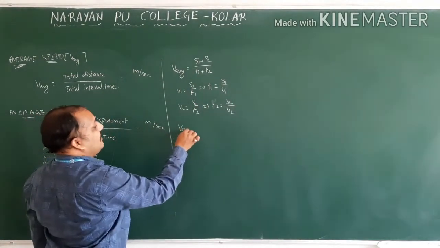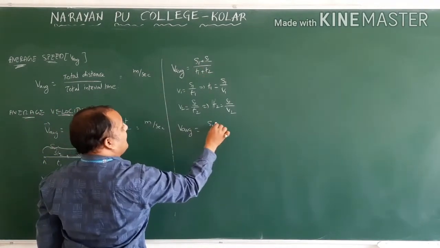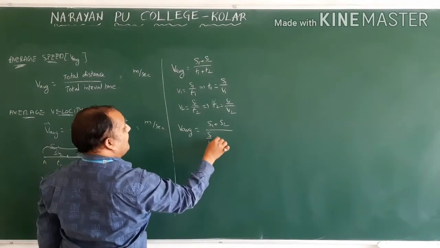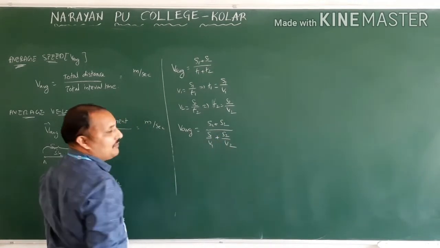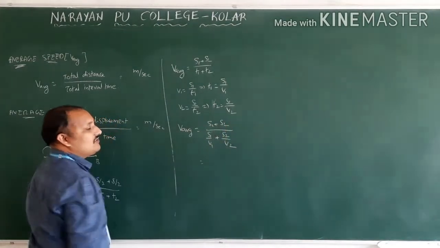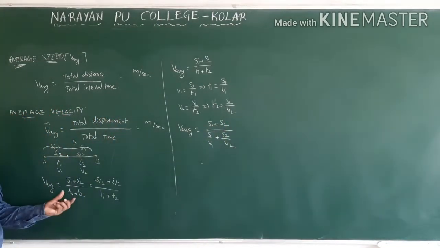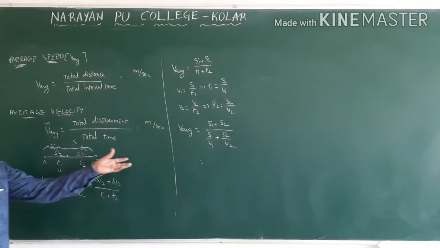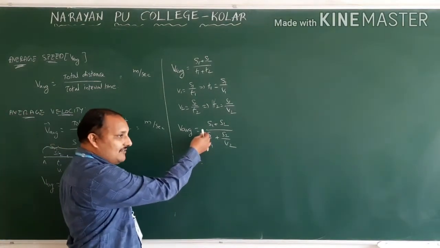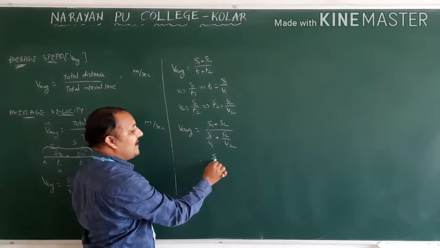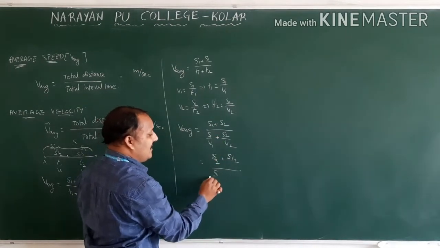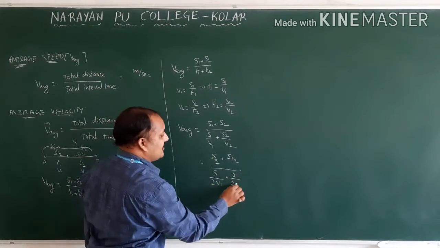So average speed is equal to s1 plus s2 by, in place of t1 we can write s1 by v1 plus s2 by v2. So s1 plus s2 by that. If you substitute the S1 value and S2 value, you will get one equation. How they will ask in problems, I will say, you just have to remember the equation. If you want to write the equation further, how much is the S1 value they gave? Half of the distance, therefore S by 2. In place of S1, S by 2v1 plus S by 2v2.